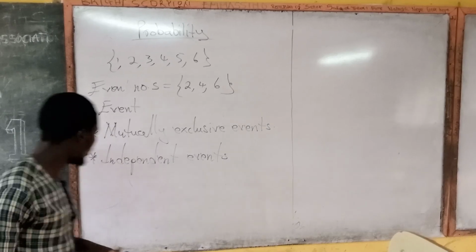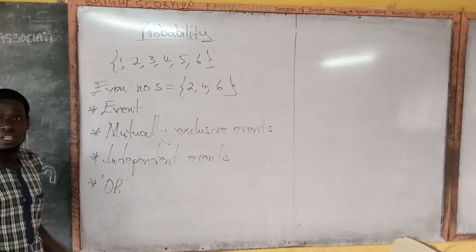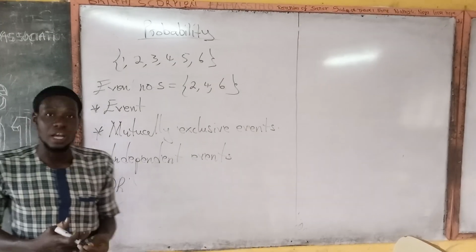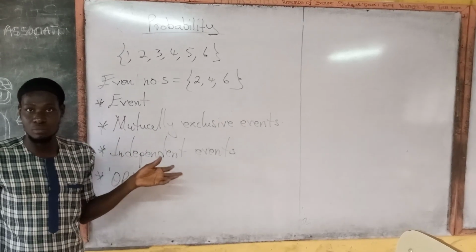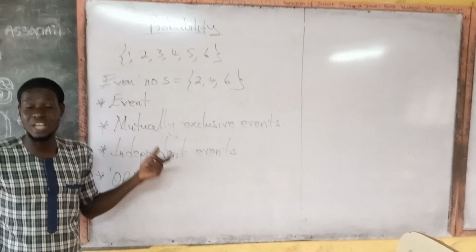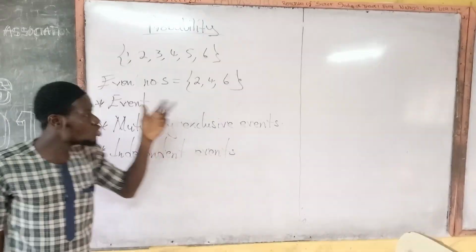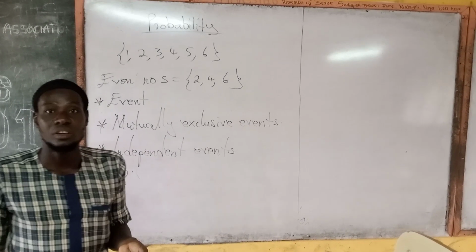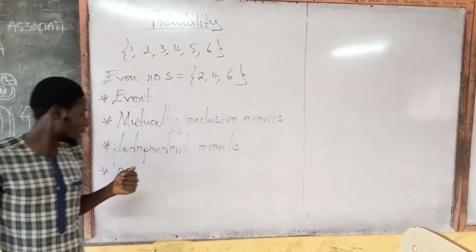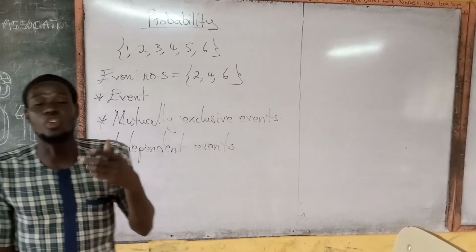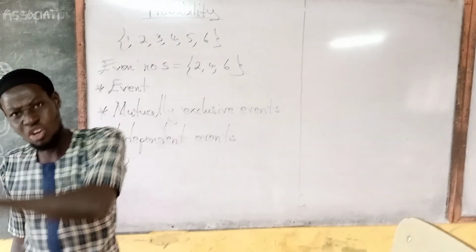And the probability will also have what we call or. The term or. The or is used especially when we are dealing with more than one event in an experiment. Example, if we throw two dice once, we can be asked to find the event or the chance of obtaining an even number, or either an even number or an odd number.